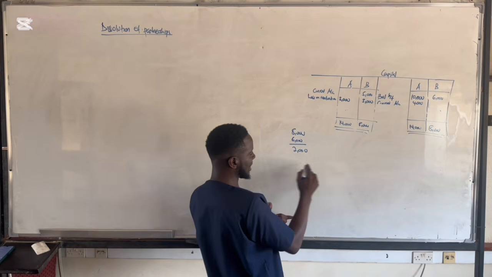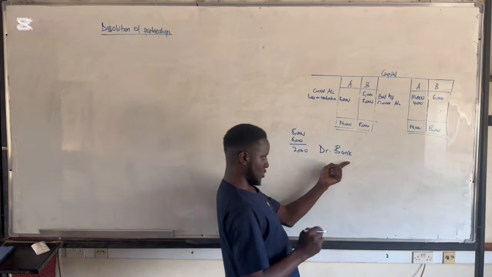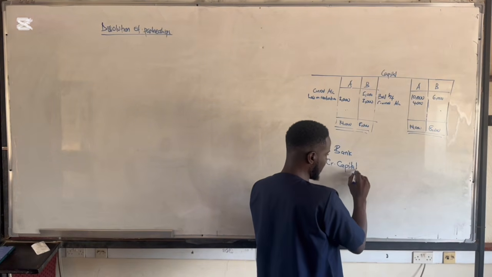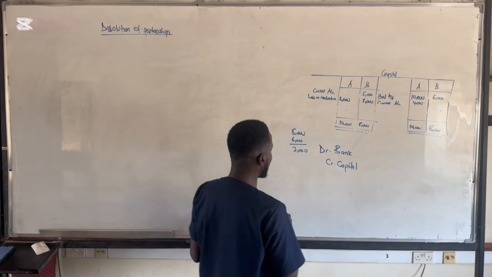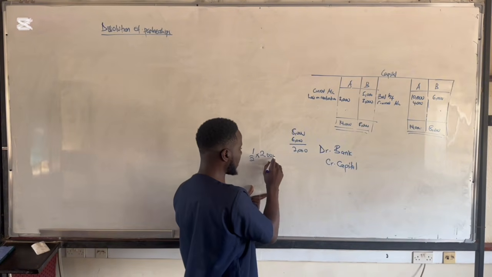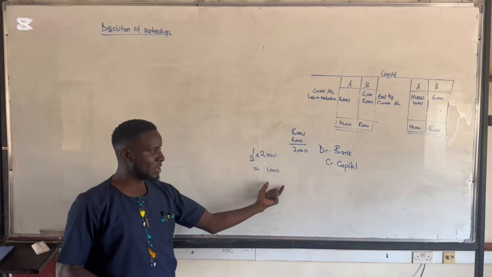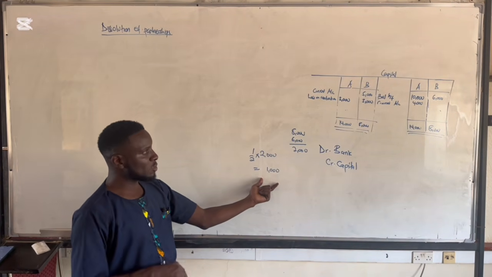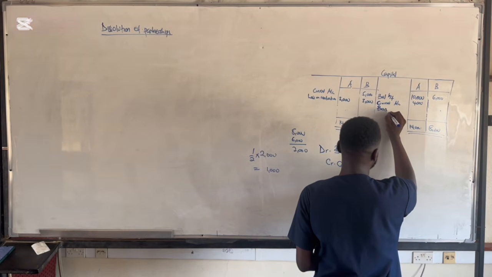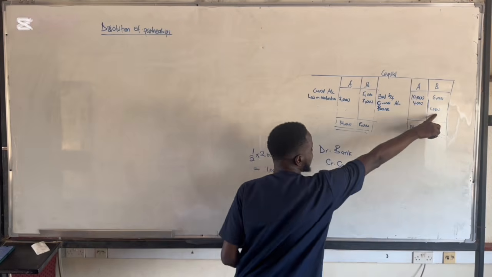Now that 1,000, like I said, the double entry would be: debit bank account to show a receipt of money into the bank, and then credit the partner's capital account. So after crediting this, I'm going to get a half. It is a half times the deficiency, which is 2,000, which gives us 1,000. So this partner could only bring in 1,000. When he brings in 1,000, I'm going to come here and say current account, then here I say bank 1,000. So he's bringing in 1,000 to the bank.